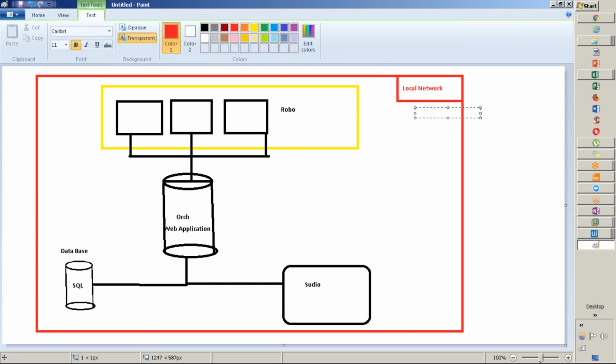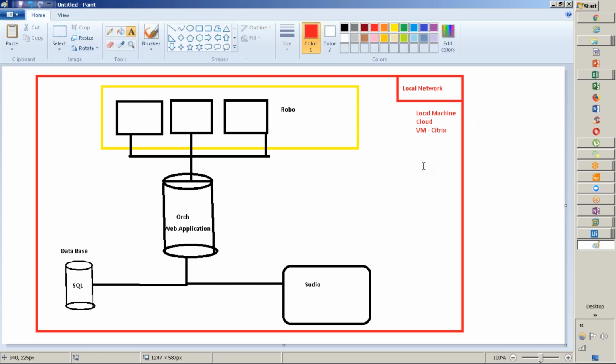Again, this entire thing you can consider is within these platforms. This can be done on a local machine, or you can also perform it in a cloud, or in a virtual machine, VM or Citrix. So no need to get confused about where I will apply it. Wherever you apply it doesn't matter. You need to take care of this design, and it should be the same network.